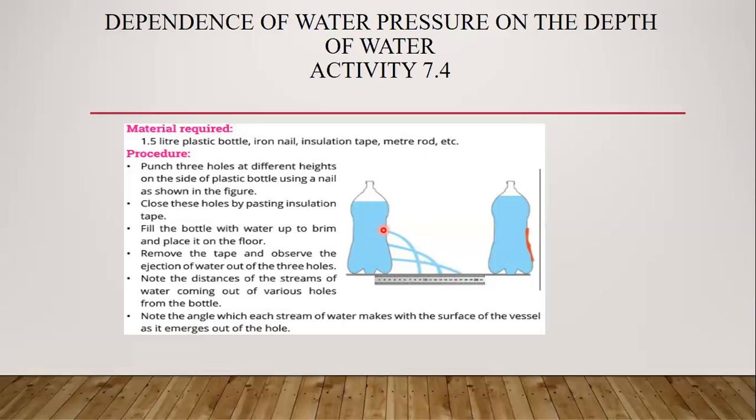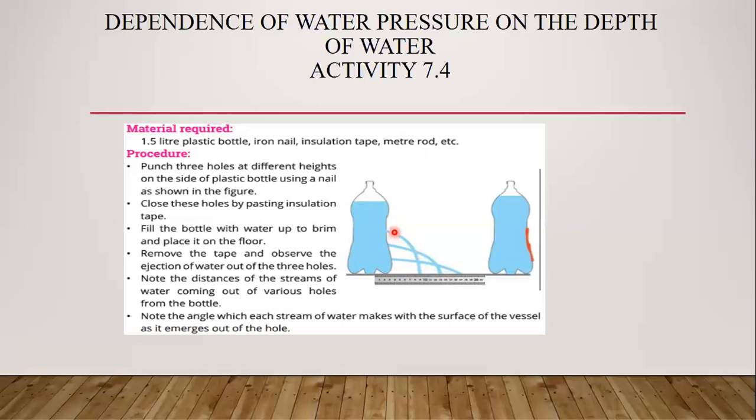Okay, now there is one more point. Note the angle which each stream of water makes with the surface of the vessel as it emerges out of the hole. Again, we are having 3 streams ejecting from 3 holes. Now clearly have a look at this point. The angle at this point and this point is different, but we are talking about the point when it is ejecting from the bottle. It is actually very near to this point.